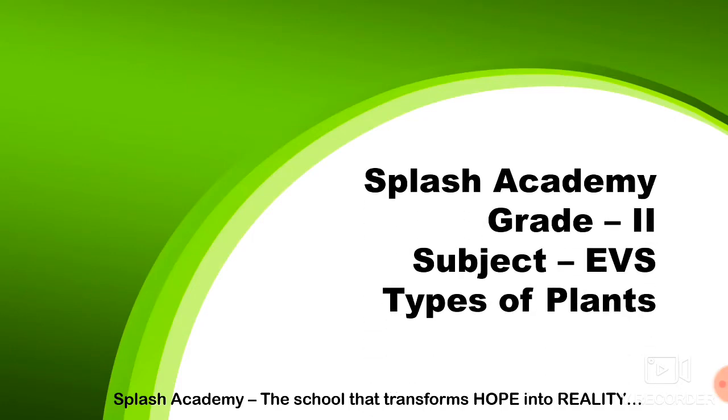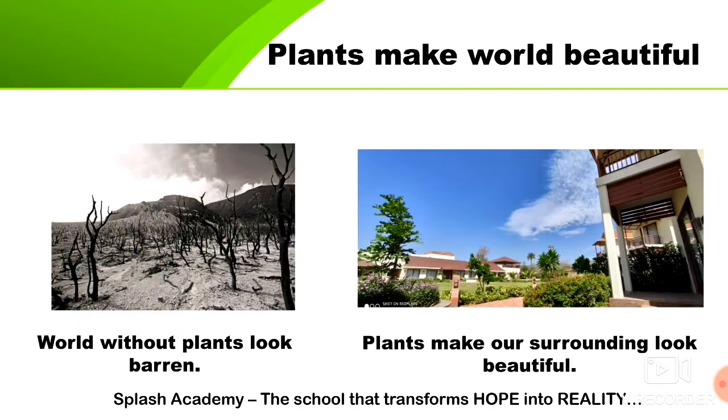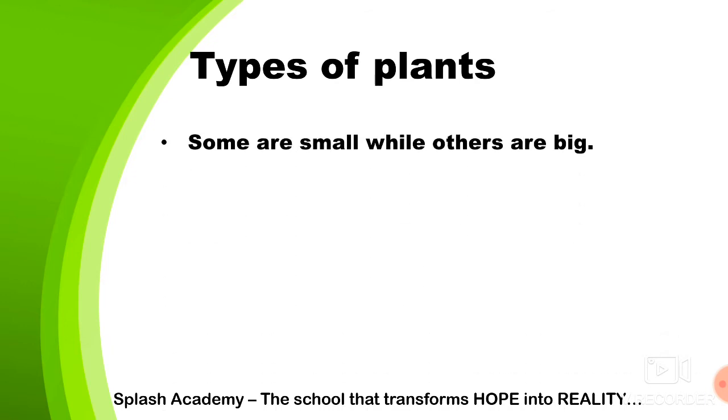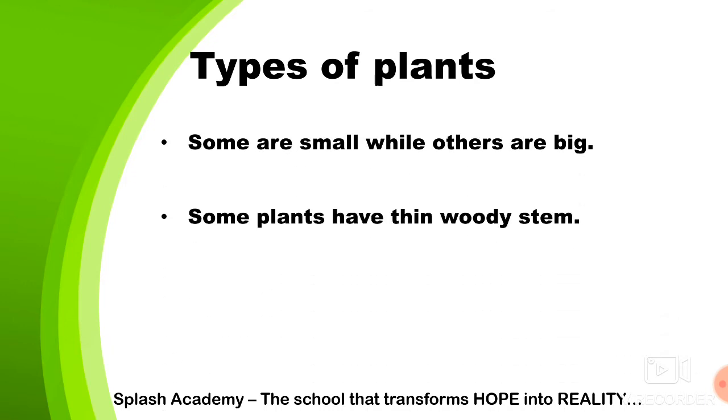Today our topic of discussion is types of plants. This is the first chapter of EVS. Most of the schools are having this chapter. As we know that plants make the world beautiful, there are different types of plants we see. Imagine the world without plants. How does it look? It looks barren. So when we look around, we see different types of plants. Today we will know about the different types of plants.